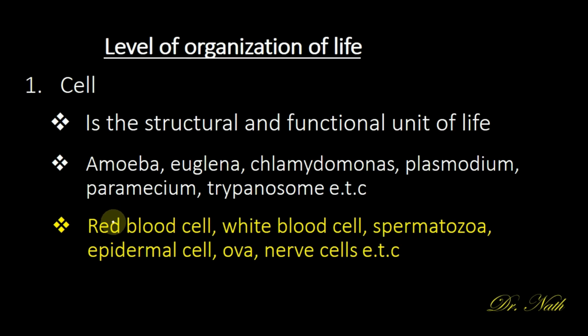Examples of cells in animals are the red blood cell, the white blood cell, the spermatozoa, the epidermal cell, the ova, the nerve cell, etc. All these are examples of cells in the body of higher animals. So having known what a cell is, let's look at the next level of organization of life, which is the tissue.